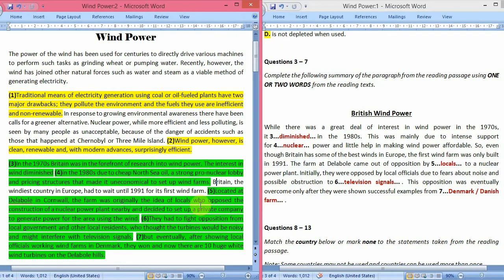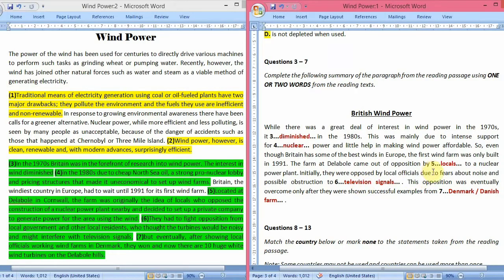So let's see where it is written in the passage. So here it is. Located at Delabole in Cornwall, the farm was originally the idea of locals who opposed the construction of a nuclear power plant nearby and decided to set up a private company to generate power for the area using the wind. So they opposed the nuclear power, but they were in support of the wind power. So who? Locals, the locals that resided over there. So definitely the answer will be locals because they were the ones who opposed nuclear power plants.